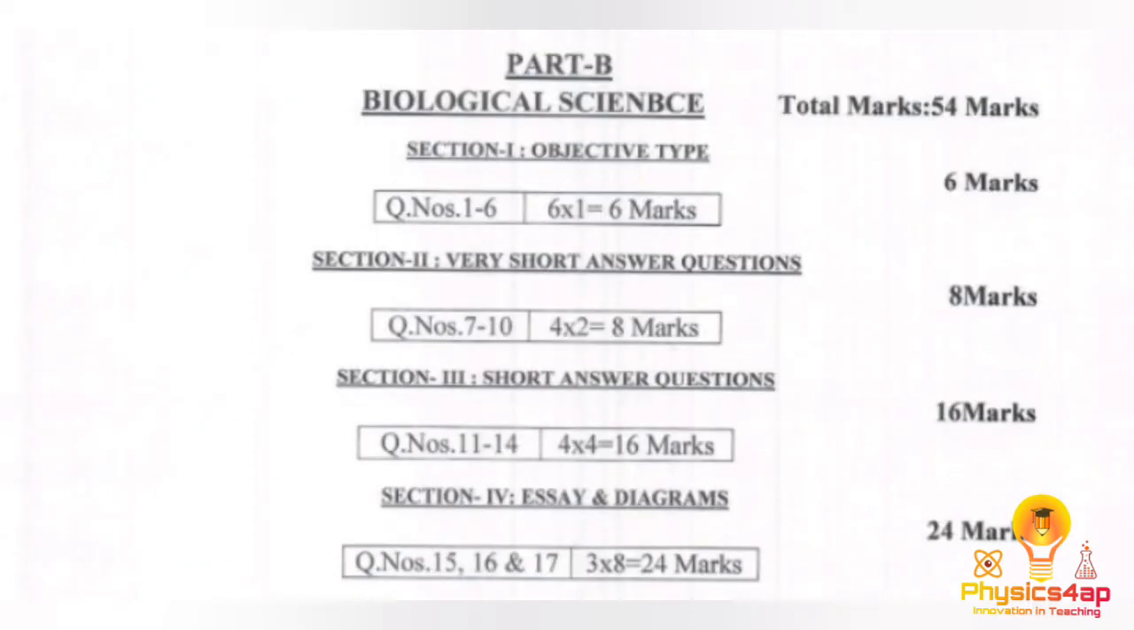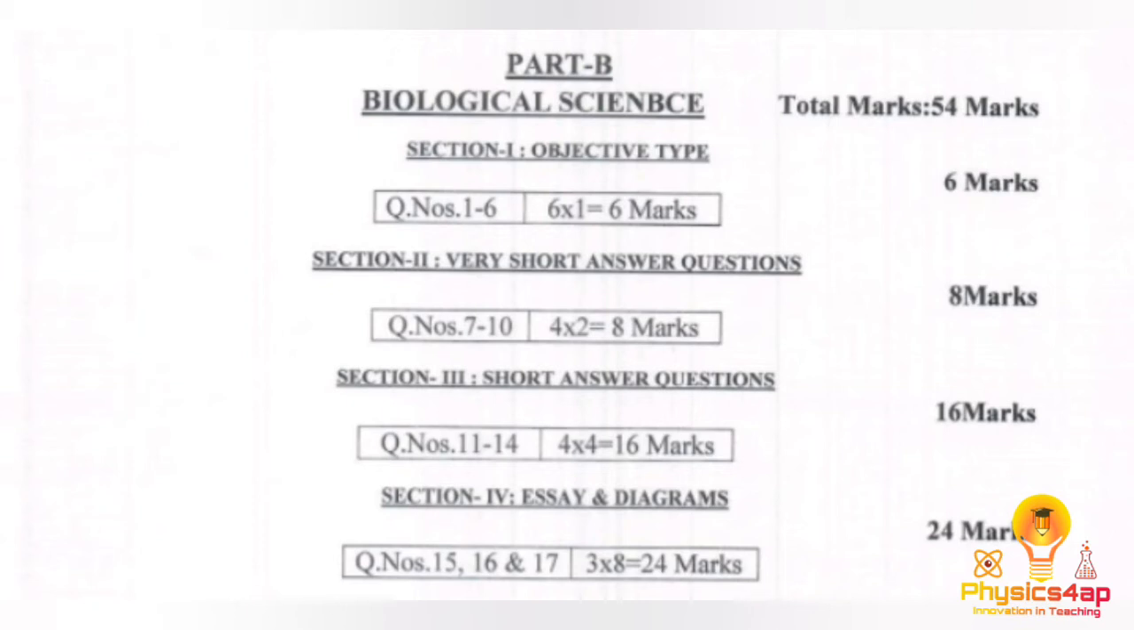And here we have the biological science, part B. Section 1 is the same objective type with 6 questions, and section 2 has 4 questions with 2 marks, and short answers, 4 questions with each question carrying 4 marks. And the last is section 4, essay and diagram, with an internal choice. Here we will have 3 questions, each question carries 8 marks.